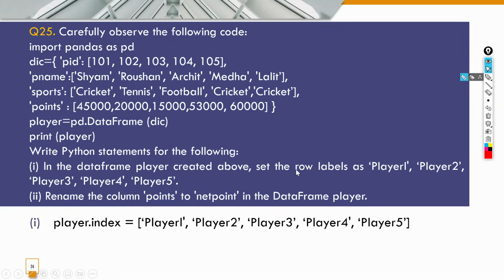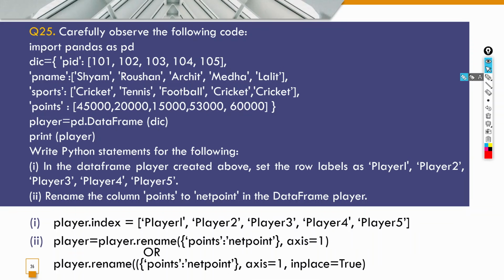So this is the answer for first and second one. If you see the answer, this is the first answer, player.index is equal to square brackets में सारे indexes. Then second is player is equal to player.rename and then parenthesis के अंदर curly braces में points colon net point, then axis is equal to 1. या फिर हम लिख सकते हैं player.rename and then parenthesis के अंदर एक ही parenthesis आएगा, ये दो parenthesis लगे हैं, गलत है ये.